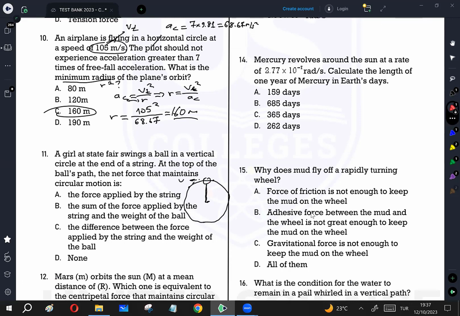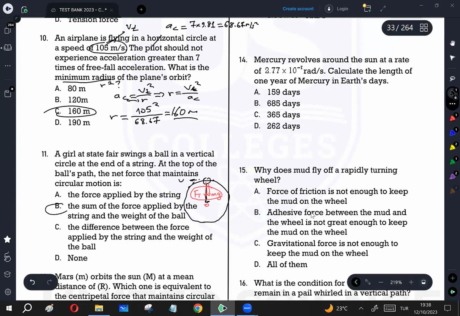One of them is the gravitational force, which is always acting downwards. The second one is the tension force, which is always along the rope. Both are pointing to the center. That's why the resultant is going to be the centripetal force, the sum of the force applied by the string, the tension force, and mg, the weight of the ball. So B is going to be the correct answer for this problem.